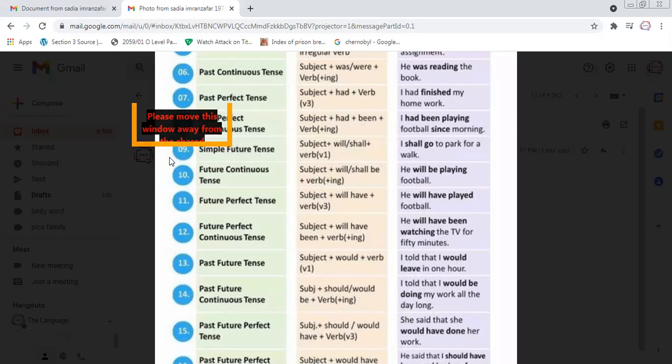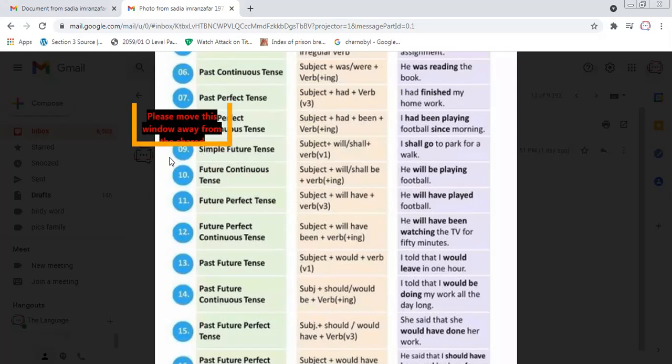So the formula is subject, will, shall, be, and verb plus ing. As you know, in continuous tense we use ing with the main verb, with the first form of the verb.